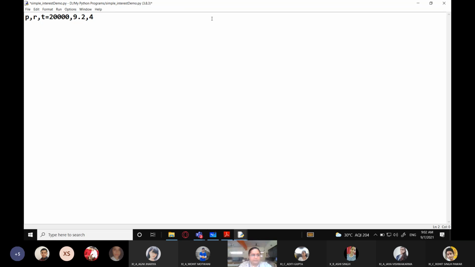Okay. Now, simple interest, I'm simply taking SI as a variable. You can either take it, see, there are numerous ways in which you can name this identifier, or you can write simple underscore interest also, or you can use camel case also. Or simply right now I am using SI. Got it? So always name your variables according to the type of data they are going to hold. Now P into R into T divided by 100.